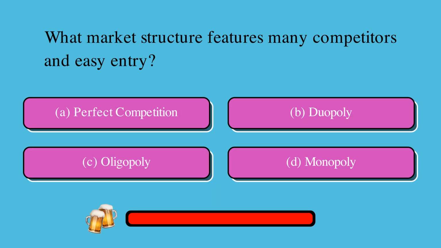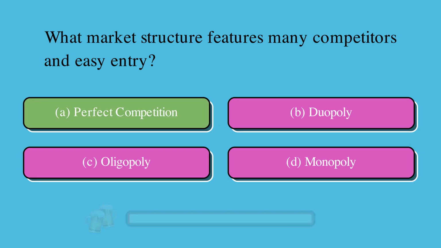What market structure features many competitors and easy entry? Is it A, perfect competition, B, duopoly, C, oligopoly, or D, monopoly? The correct answer is A, perfect competition.